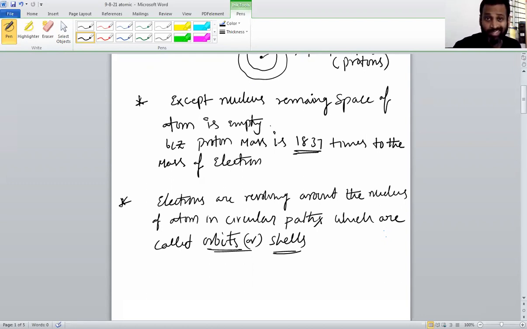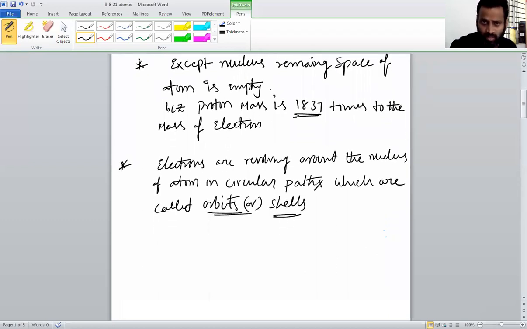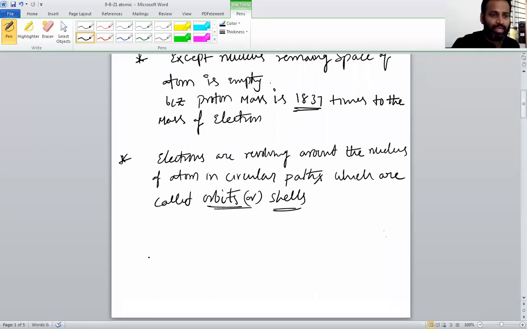Got it, everyone? Please listen carefully. Electrons are revolving around the nucleus of the atom in circular paths, which are called orbits or shells. Got it? So here you have clarity.